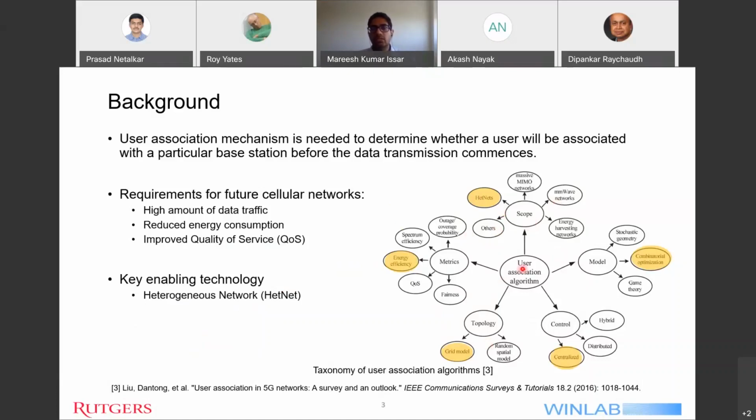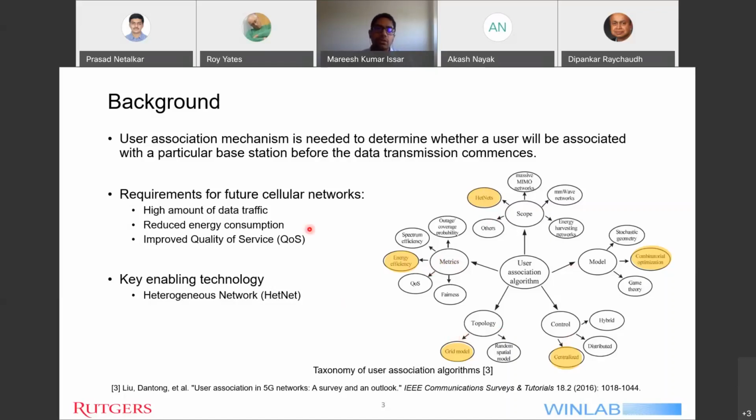In general, the user association algorithms can be classified into various types depending upon metric, scope, model, control, and topology. In the figure, I have highlighted specific sections in these subsections in order to highlight the issues and the areas that we'll be tackling in this work.